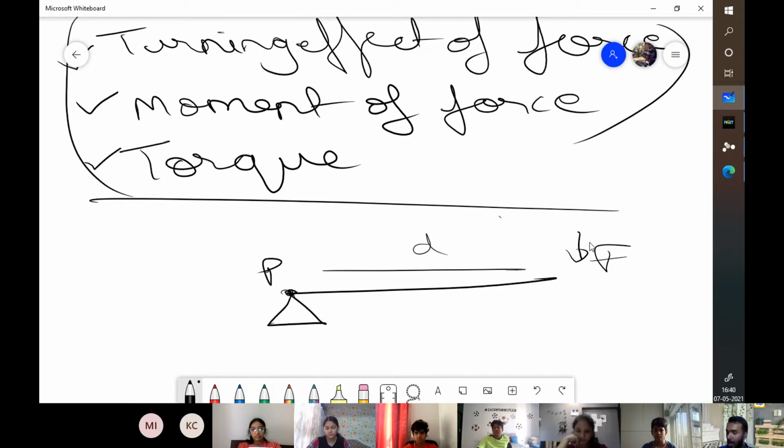For example, your door. For that matter, your door is attached to the wall by hinges, right? So the hinges are what we call the pivot, and your doorknob, where you hold and apply force, is at a distance from the pivot. So distance, force and pivot, ये तीन कॉन्सेप्ट बहुत बहुत बहुत ज्यादा इंपॉर्टेंट है in discussing torque, moment of force